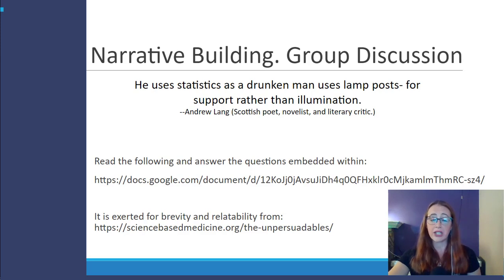I do have one important note on question 6. This will ask you for topics that you are unpersuadable on. Try to avoid topics where it's just the preponderance of evidence is so high that it'd be next to impossible to convince you. For instance, the Earth is not flat. Aim for topics where there is some wiggle room.